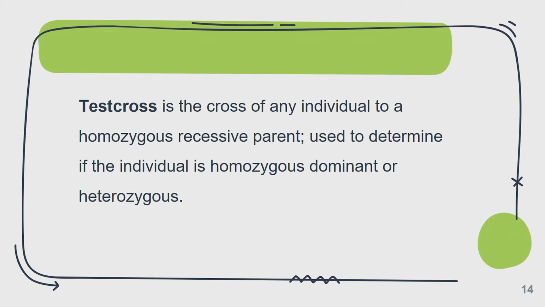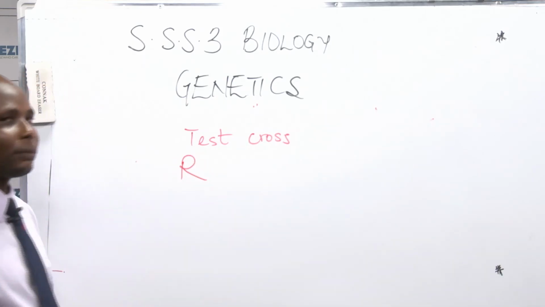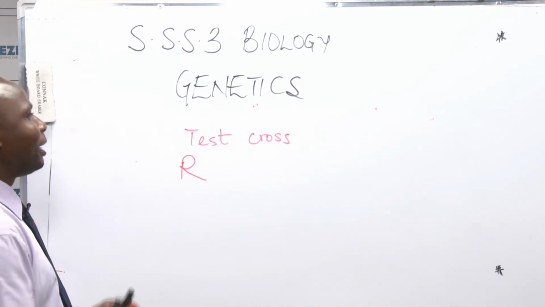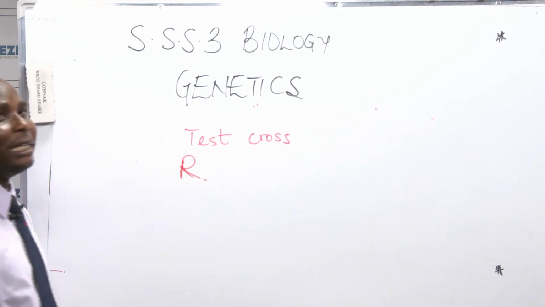Testcross is a cross that we use to determine the genotype of a particular organism that is unknown. For instance, we can see that a flower is red, meaning there is a dominant gene for red color in that plant.